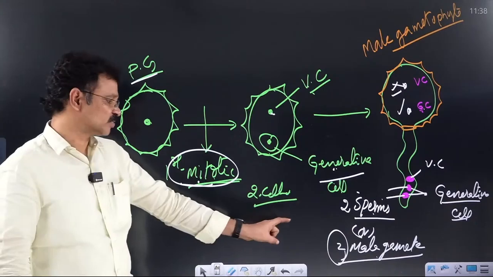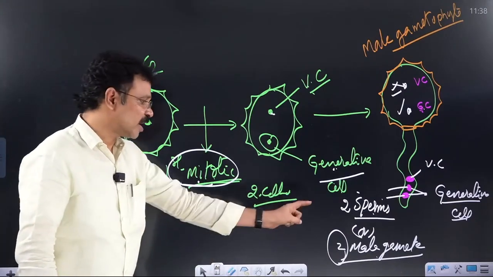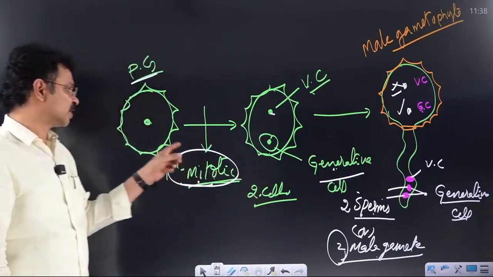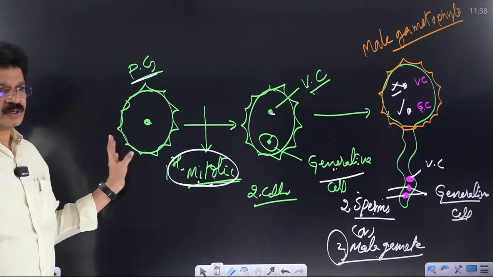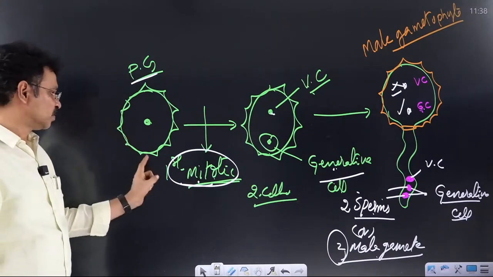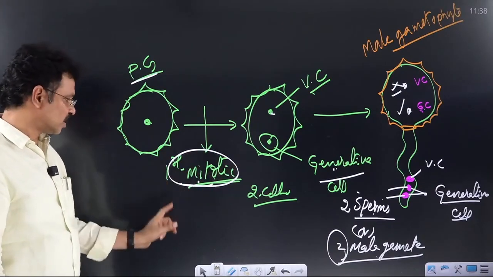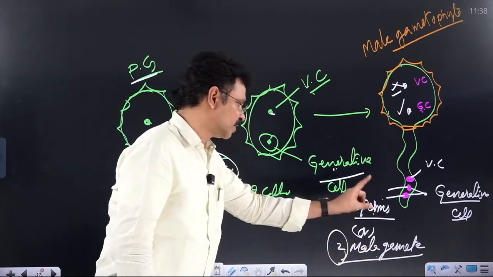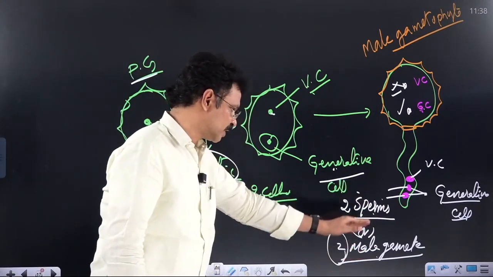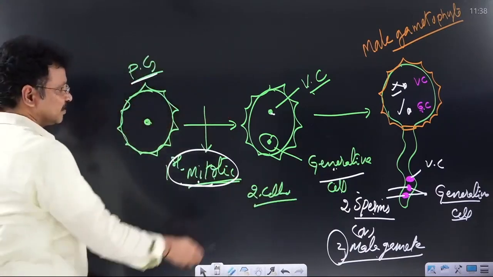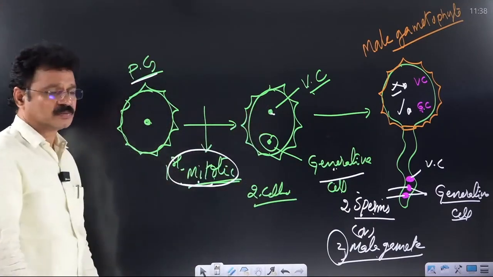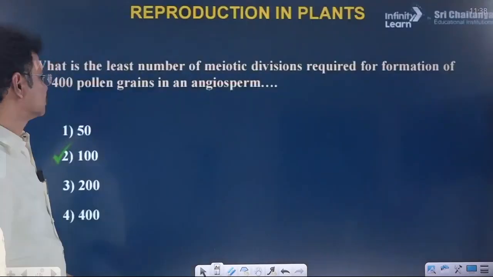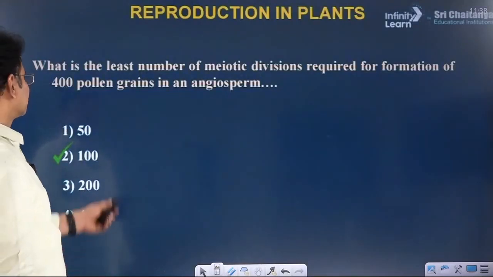Here we will construct one question. To yield 100 male gametes, how many pollen are required? 50 pollen. In each pollen, 2 mitotic divisions, so a total of 100 mitotic cell divisions are required to yield 100 male gametes. The other name of the male gamete is sperm. It is about the total process of development of male gametophyte. Based on these concepts, we can answer this question.